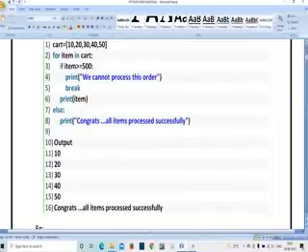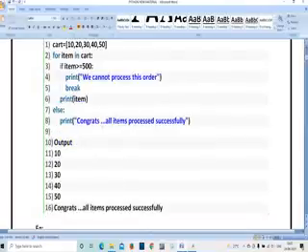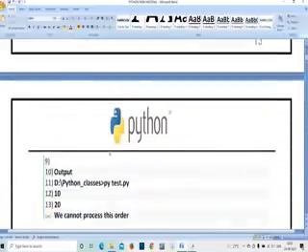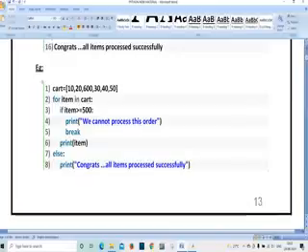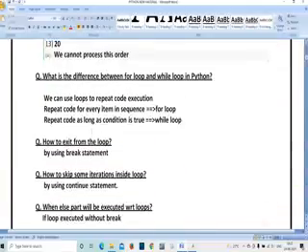Okay. So here, whatever input I have given, I have not given any value greater than or equal to 500. So that's why I got out with congrats, all items are processed successfully. Now here you can see 10, 20, 600. In this statement I have given 600. So 600 is greater than 500, so that's why you cannot process the order. I got an output 10, I got 20, and for 600, I got a statement saying we cannot process this order. Break means the execution of the remaining numbers was broken, so the program terminated.